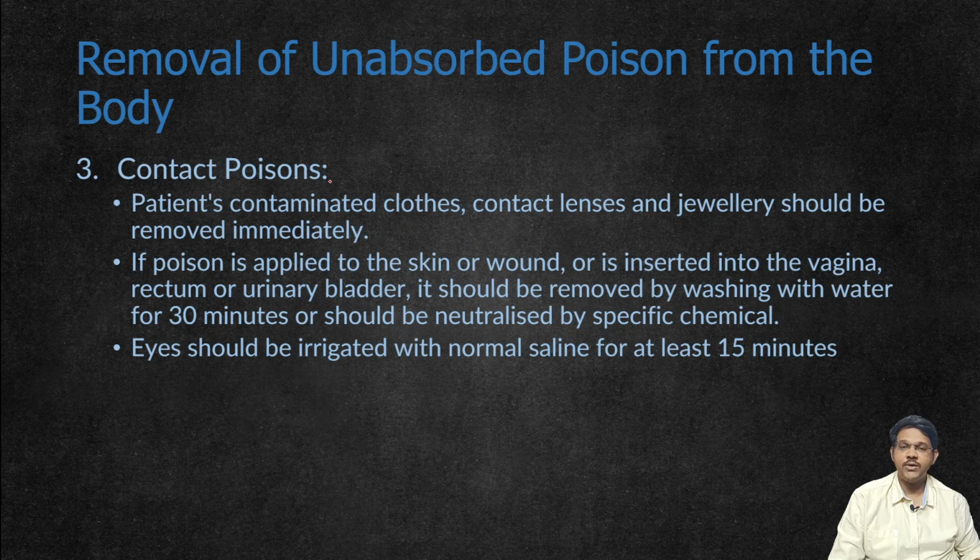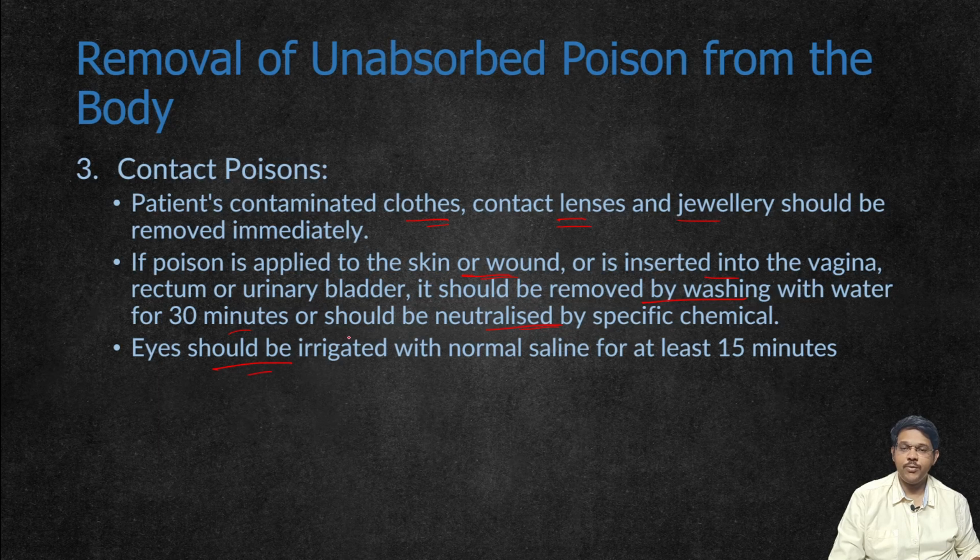If the poison is a contact poison, meaning it is present on the body and skin, contaminated clothes, contact lenses and jewelry should be removed immediately. If the poison is present on the skin or any wound, or it is inserted into a body cavity like the vagina or rectum, it should be removed by washing with water for 30 minutes or neutralized by a specific chemical if it is known.